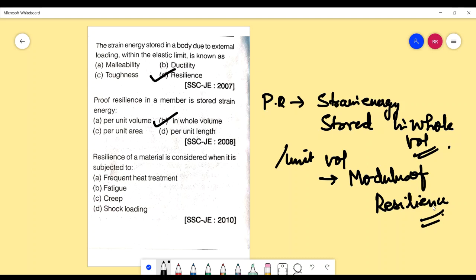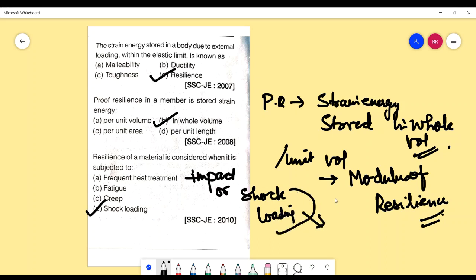Third one, resilience of a material is considered when it is subjected to frequent heat treatment, fatigue, creep, and shock loading. The correct answer to this is shock loading. When a component is subjected to impact or shock loading, then the important properties which need to be considered are modulus of resilience and modulus of toughness.